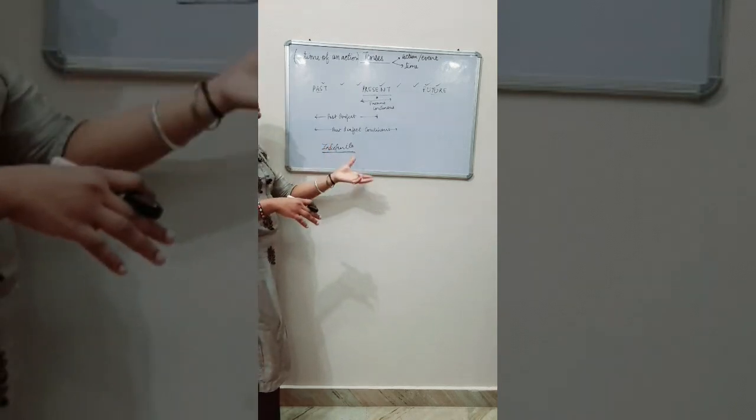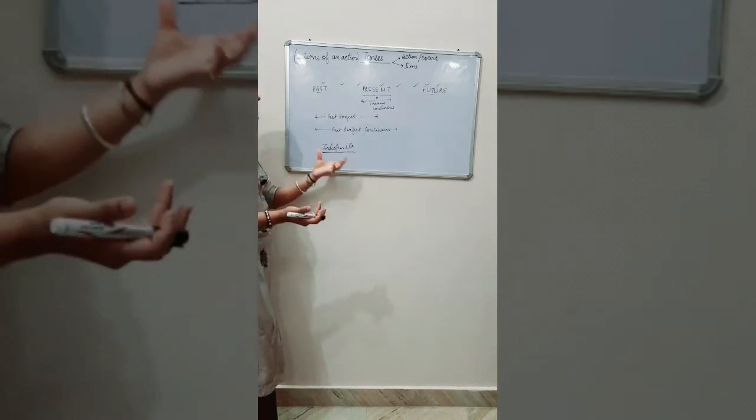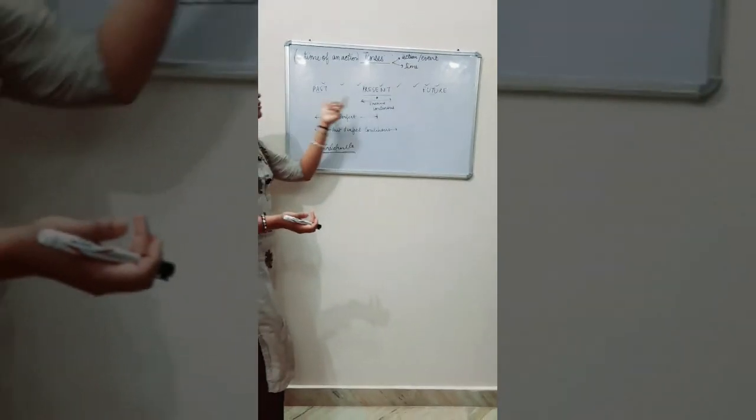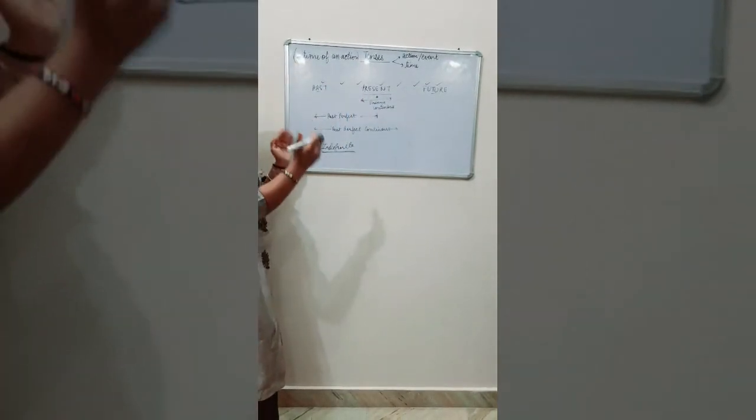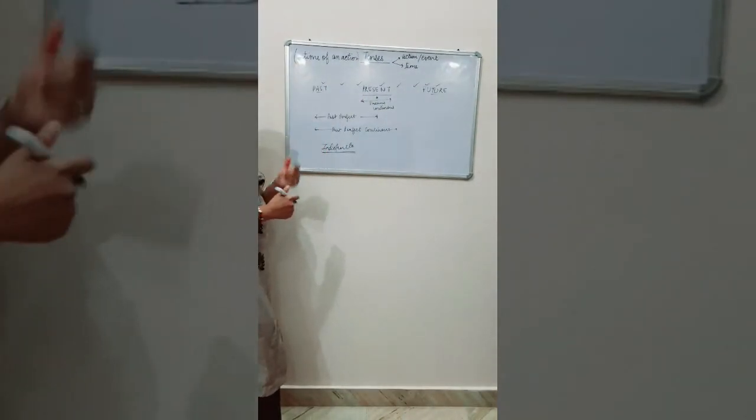So this sentence is true. This sentence happens over here also, over here also. So therefore we cannot define a particular time slot for present indefinite. Let us see another thing.